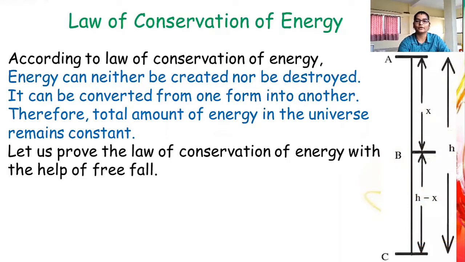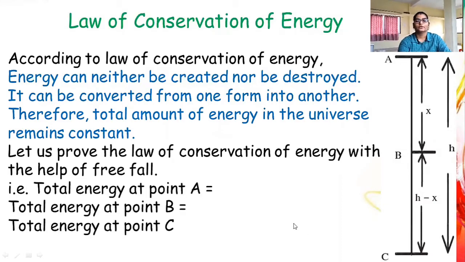So during free fall, here in the figure you can see an object is at height h from the surface, that is at point A, and it is falling to the ground, that is at point C. So total energy at point A, before fall, that is when it is just going to fall, is equal to total energy at point B, which is in between the height and the ground.